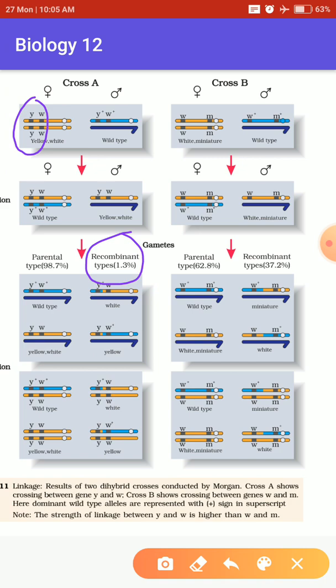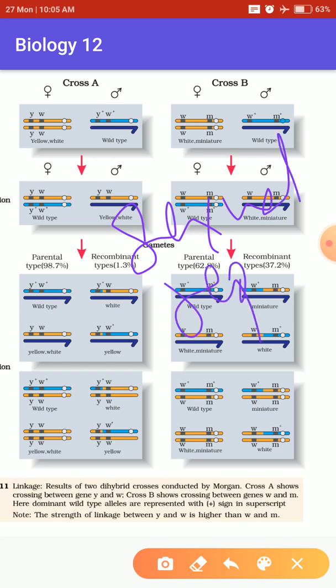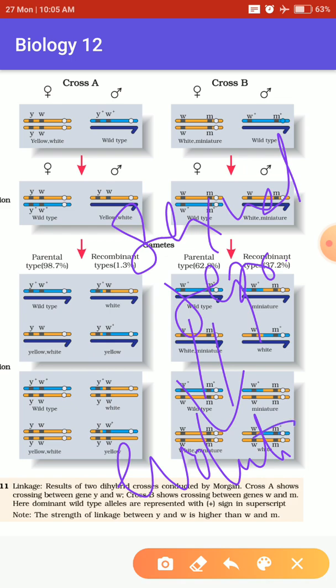Actually, this thing is leading to evolution. You must understand that also. Any organism which undergoes sexual reproduction definitely undergoes evolution. The best example is us human beings. We have evolved so much and we are still evolving day by day.